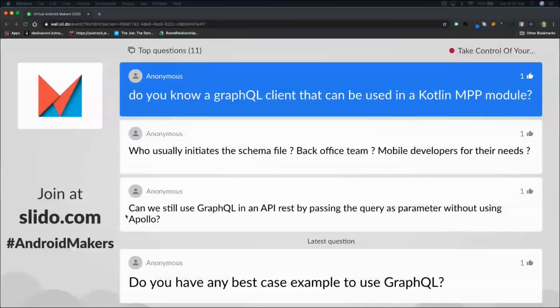Great. So do you know a GraphQL client that can be used in a Kotlin multi-platform module? I personally do not. I tried looking at this quite a while ago and wanted to try GraphQL on multi-platform and had trouble.